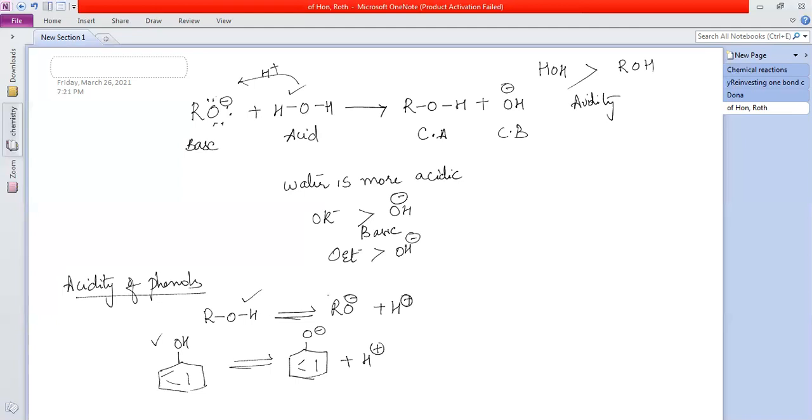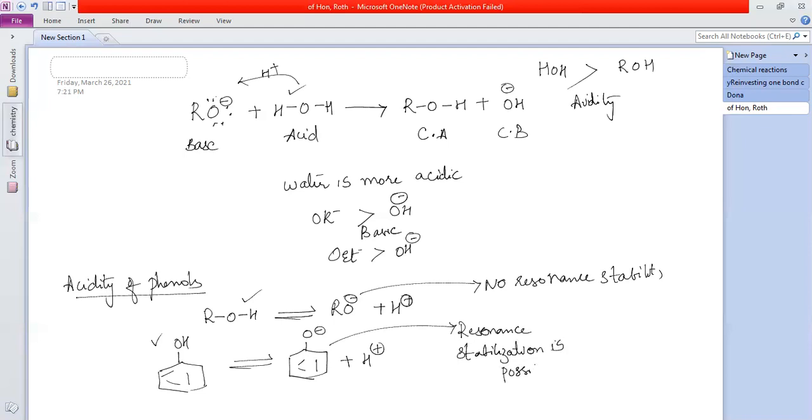So if you look at the alkoxide ion here, it is not resonance stabilized. No resonance stabilization here. But here phenoxide resonance stabilization is possible. What resonance stabilization is possible? So here, if it has to proceed in the forward direction, which is more stable?